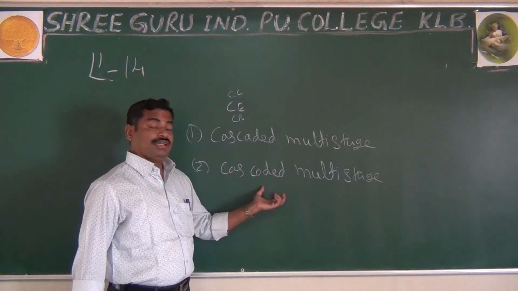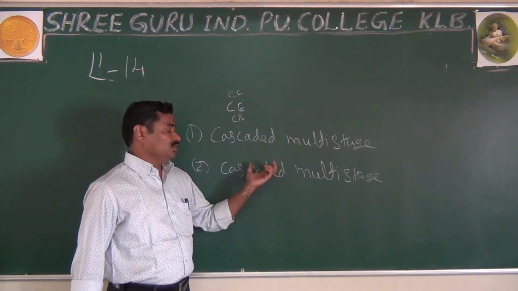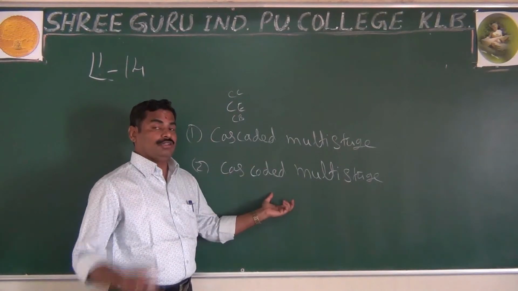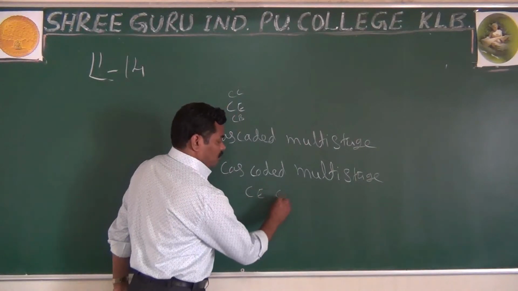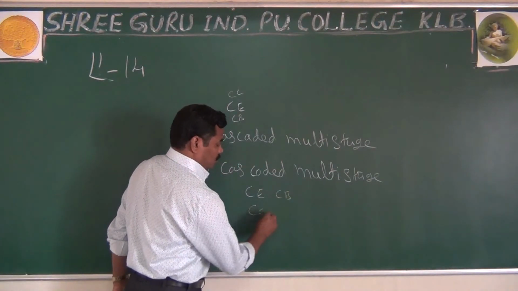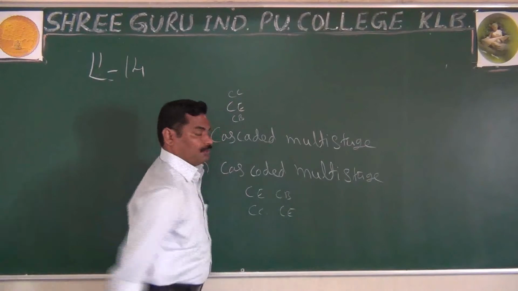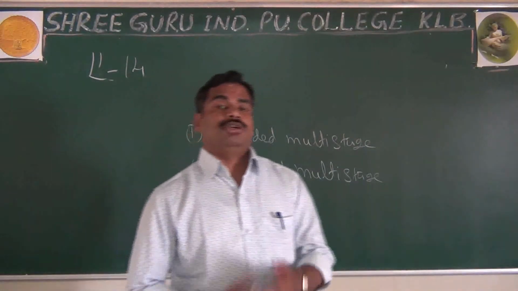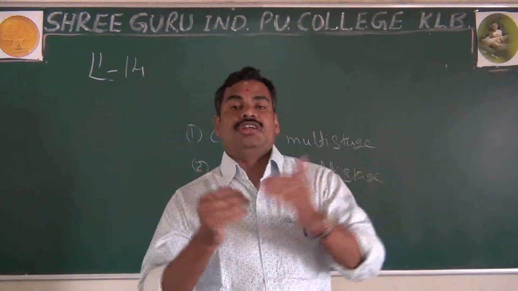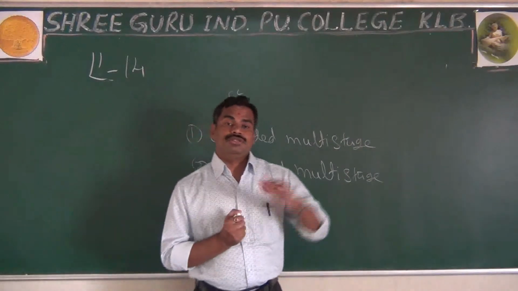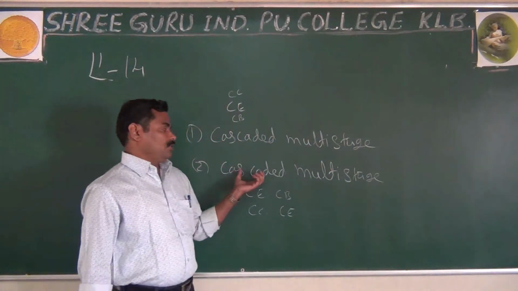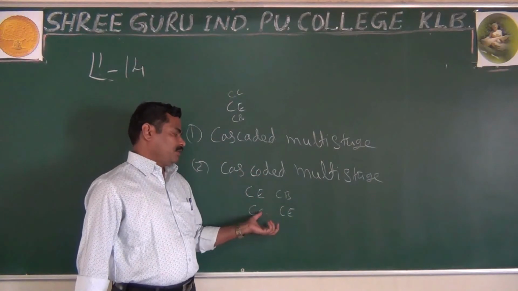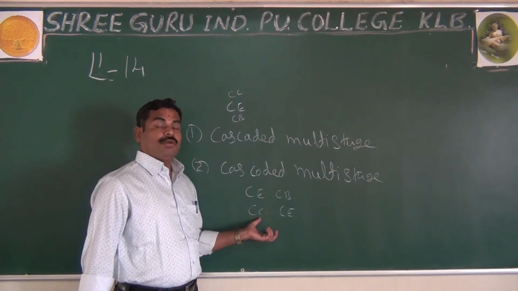But what about the other multi-stage amplifiers? Here you are using different stages. All the stages are different. One may be common emitter, another may be common base, or it may be common collector. It means in this type all the stages are different, and you are also using different types of coupling.